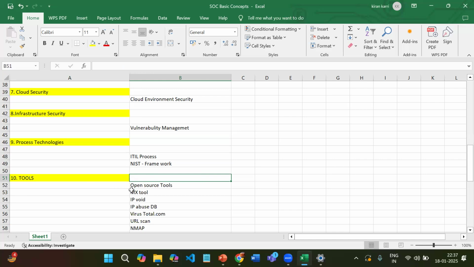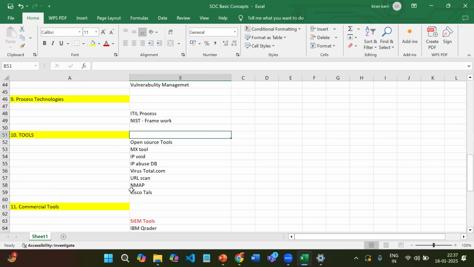These are all open source tools. What I am putting here are all open source. No need to pay anything; there is no cost required. These are open source tools like MX Toolbox, IPVoid, IP Abuse, VirusTotal, URLScan, Nmap, Cisco Talos. We can freely use them and check what type of attacks are coming and check everything in the alerts we received, freely, with no need to pay anything.